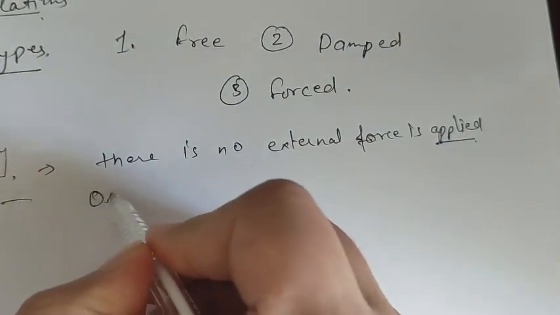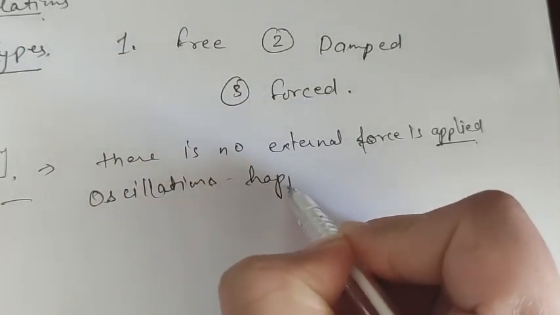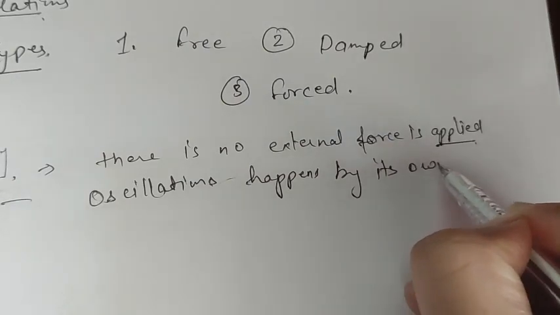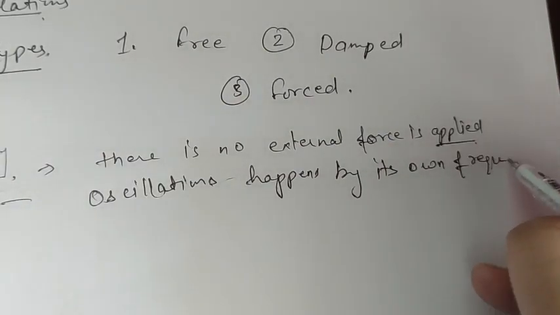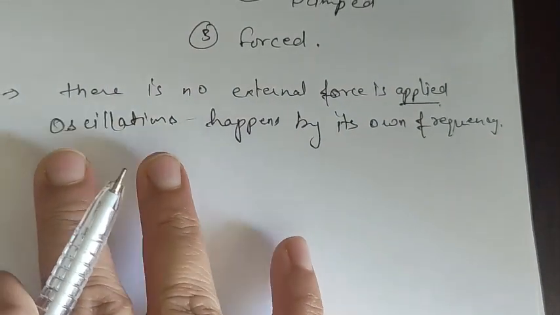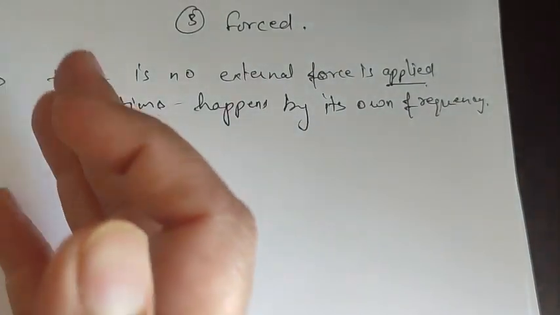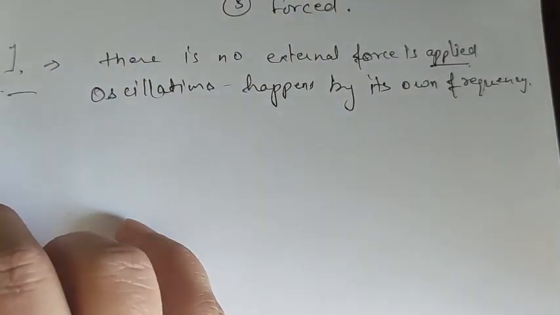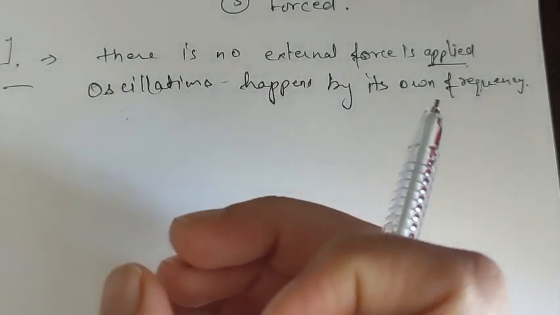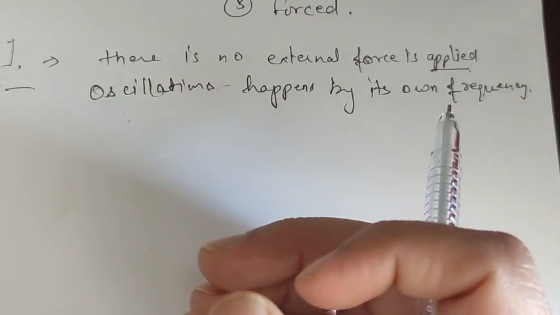The oscillation happens by its own frequency. So when we are not applying any external force and the oscillation happens by the object's own frequency, it is known as free oscillation. Here we can see the example: the sound produced by a tuning fork in a short distance, or the notes of a musical instrument.